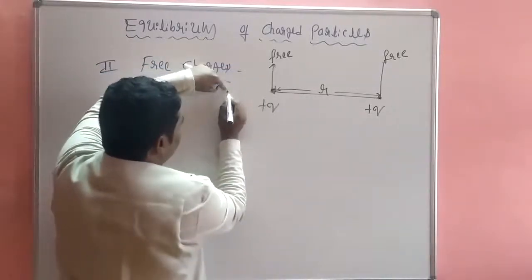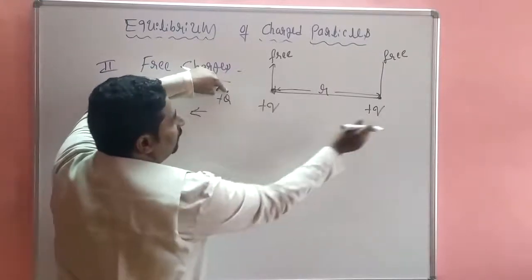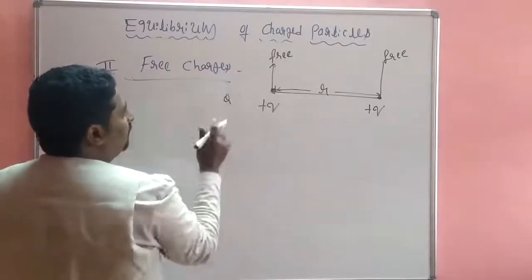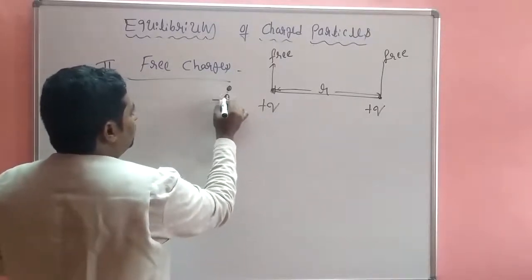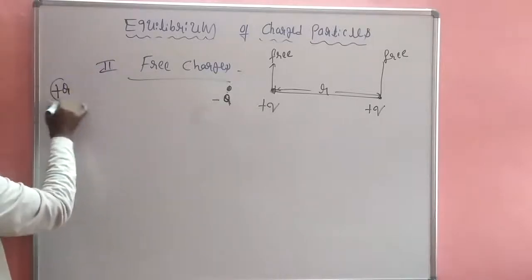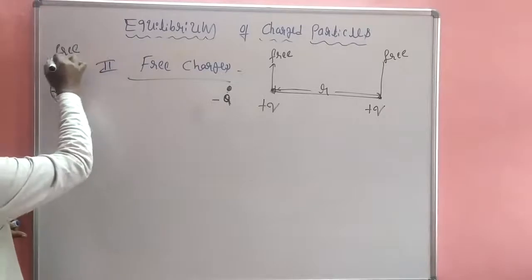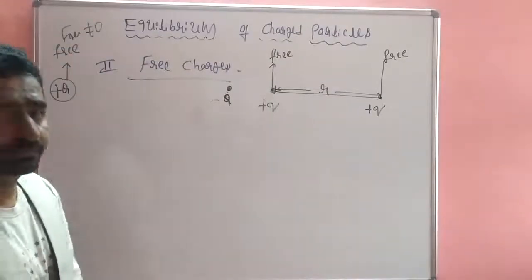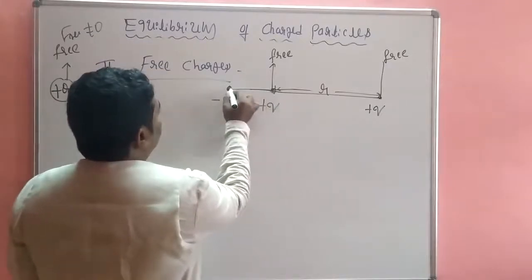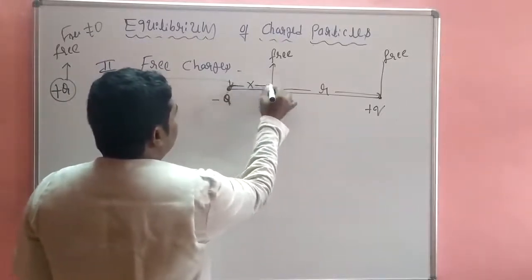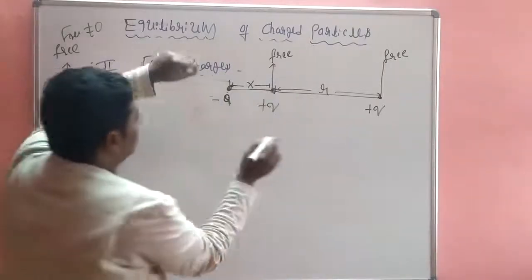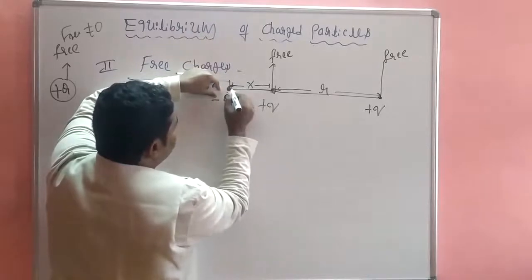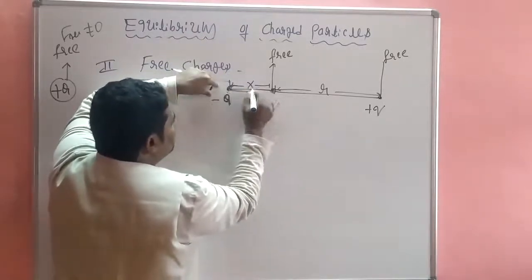Now I bring a positive charge here. Positive repulsive, positive repulsive, a positive charge does not work. So we have to consider a negative charge. Okay, that means for a positive charge, for a free charge, the net force is not 0. Negative charge, okay. So the distance is x distance, first. Okay, the force exerted from the plus q: minus to plus q is an attractive force.